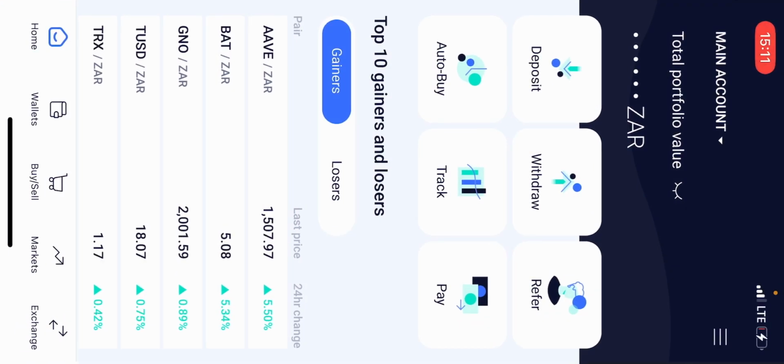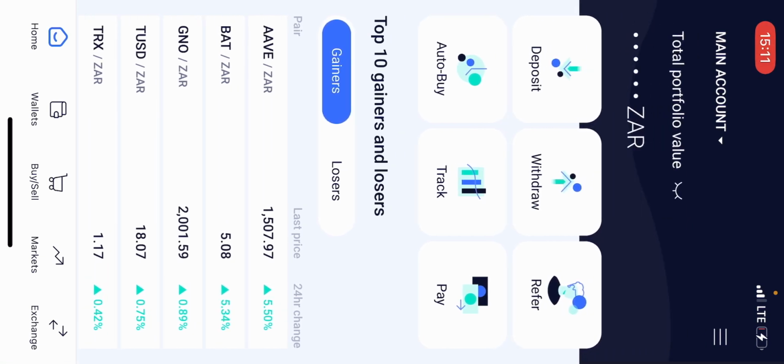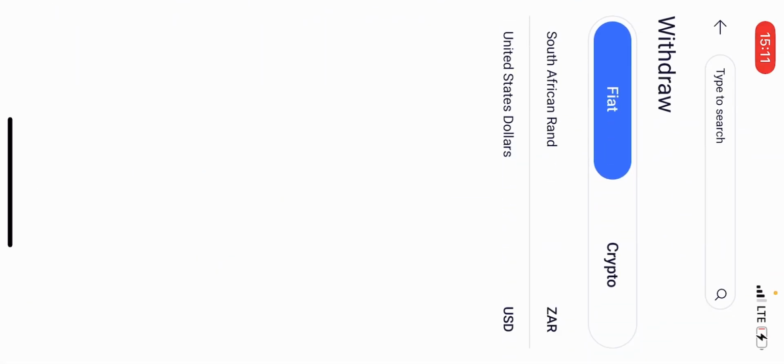After you make some profits right here on VAR, you come to the home button and then click where it's written withdraw like this. It's going to ask whether you want to withdraw crypto or fiat. You go ahead to where it's written fiat and click ZAR.